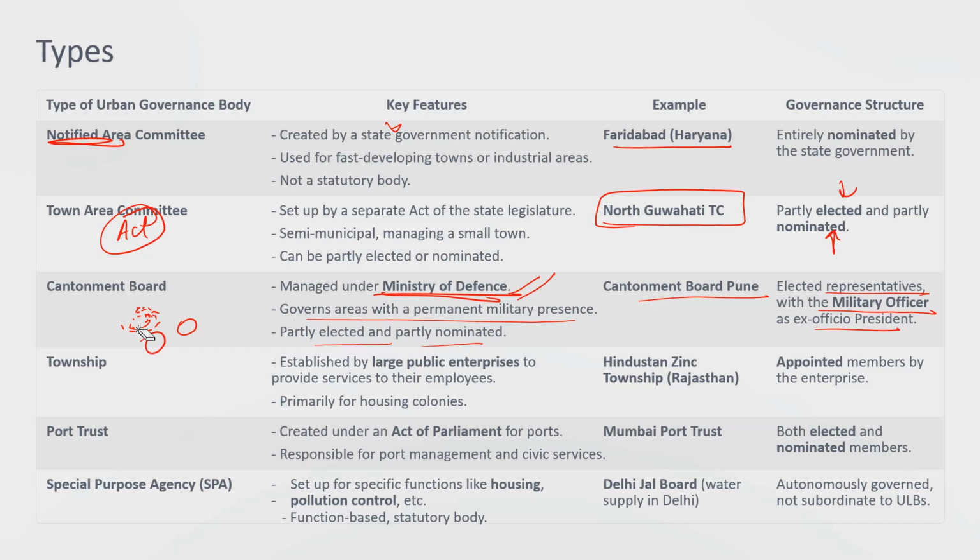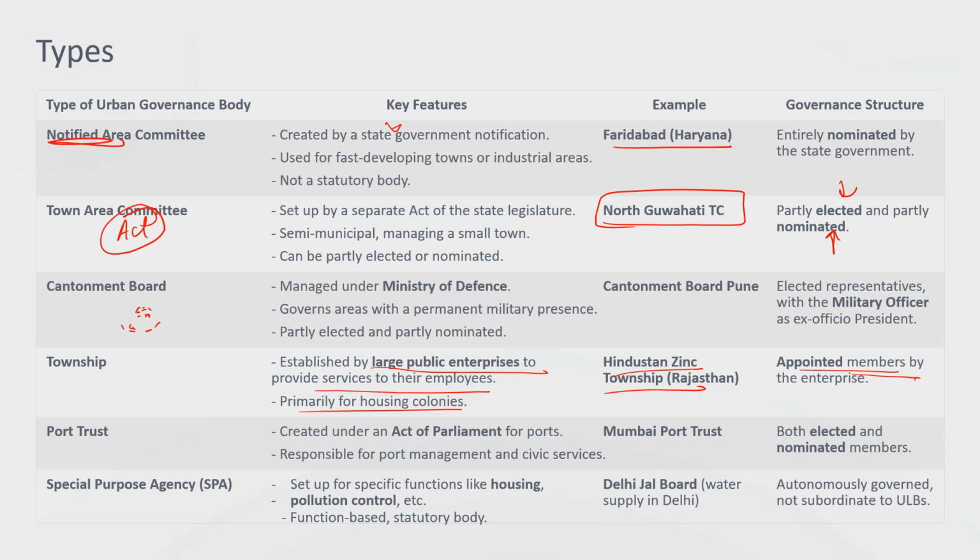Next is township. Township is basically for the large public enterprises. For example, in Rajasthan, there is Hindustan Zinc Township. Means the company was formed, the factory was set up there, the industry came, and slowly housing colonies for the employees began. So for large public enterprises, to serve their needs, the housing facilities are given. The members are appointed, not elected, and appointed by the enterprise only. In this case, Hindustan Zinc Township.